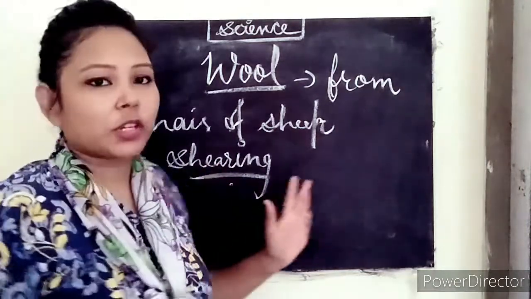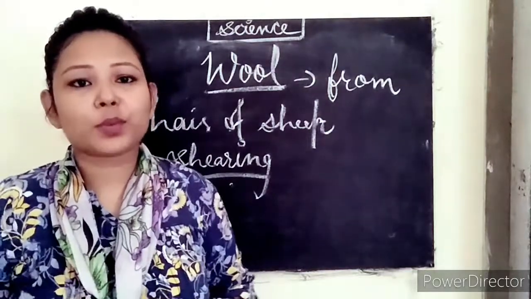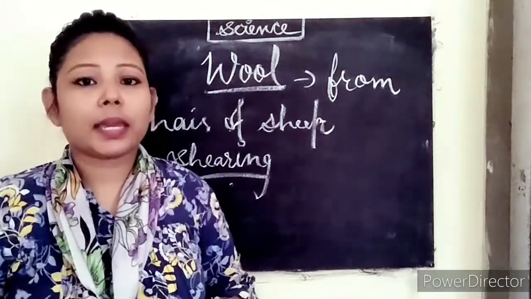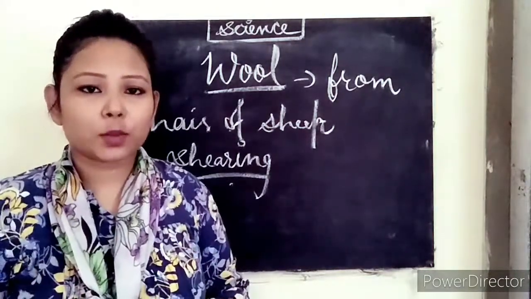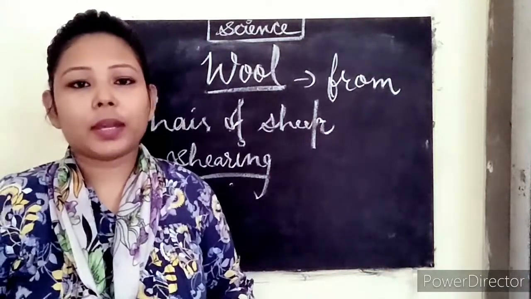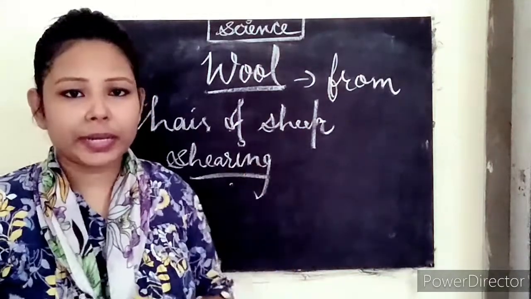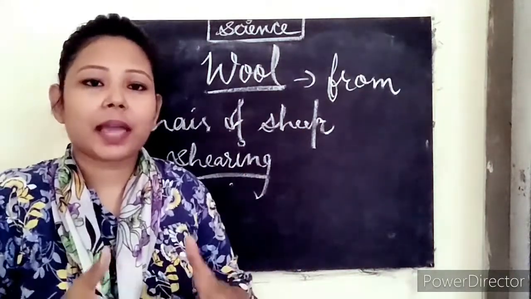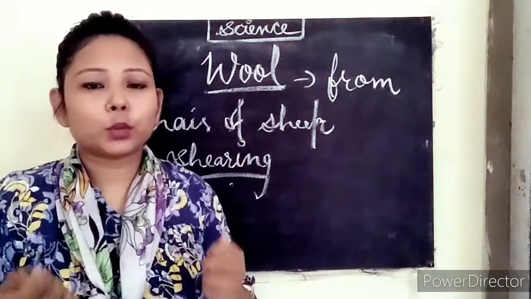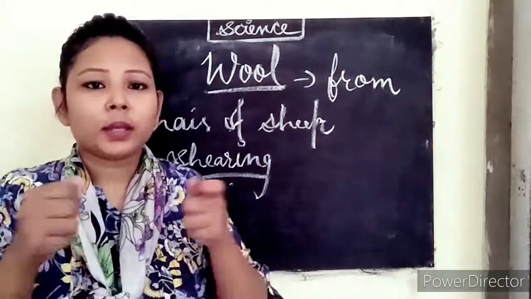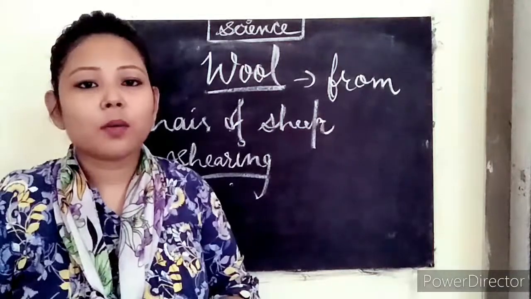Okay, so after shearing we have the hair of these animals. Okay, and these are further arranged in a solid pattern. That means we have two methods to use this fiber. The first one is weaving and the other one is knitting. Weaving we already discussed, and knitting can be done by hand and by machines also. This is the process of using two strands of thread, folding and unfolding the fiber to make a pattern that leads to the formation of fabric.